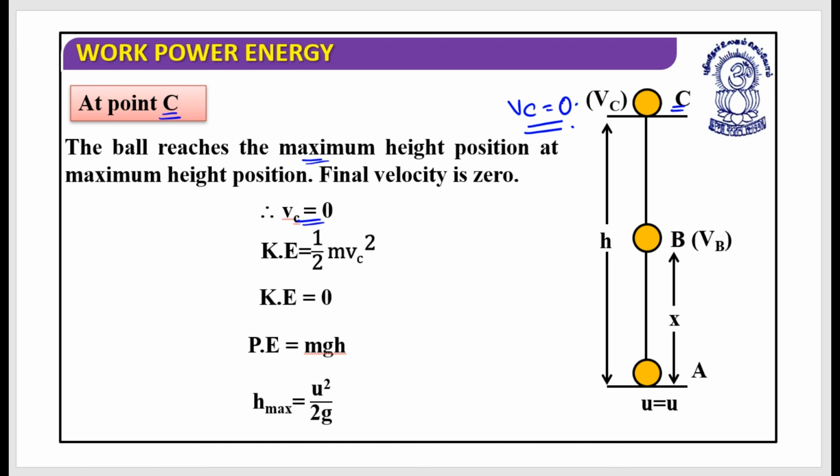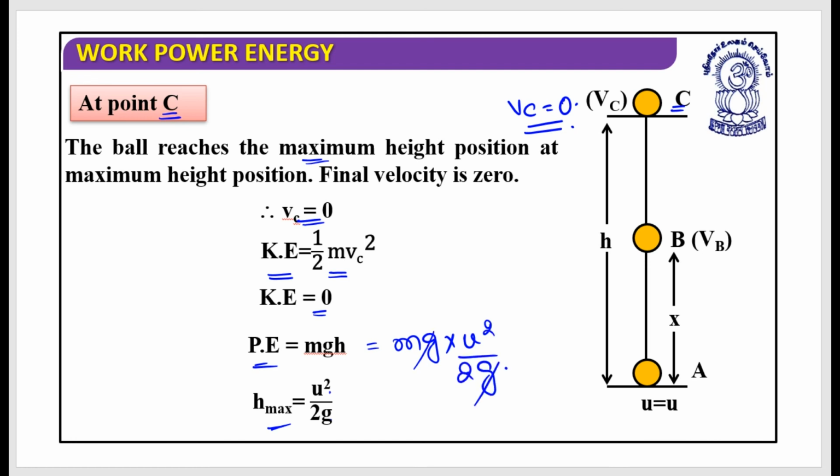When Vc equals 0, kinetic energy is half into m into Vc square, which would be 0, but I have potential energy, and that potential energy would be equal to mgh, while h could be written as u square by 2g. So if I replace this value, it's mg multiplied by u square by 2g.